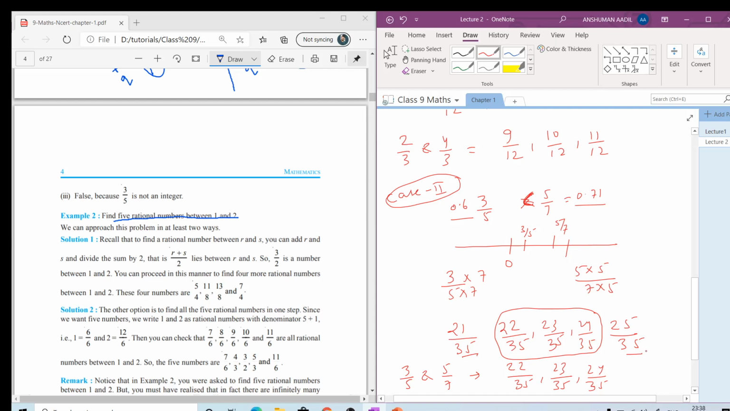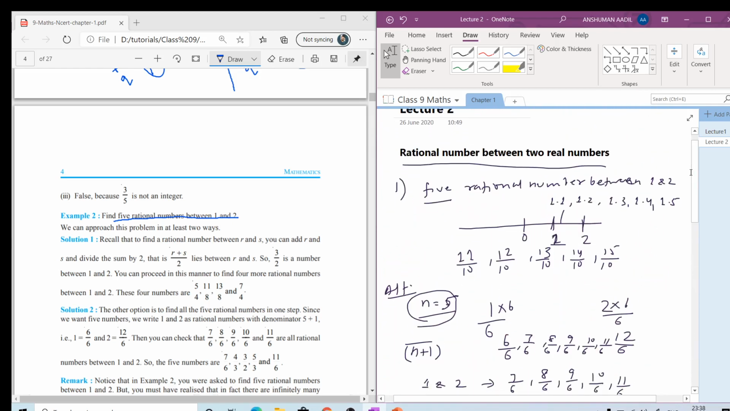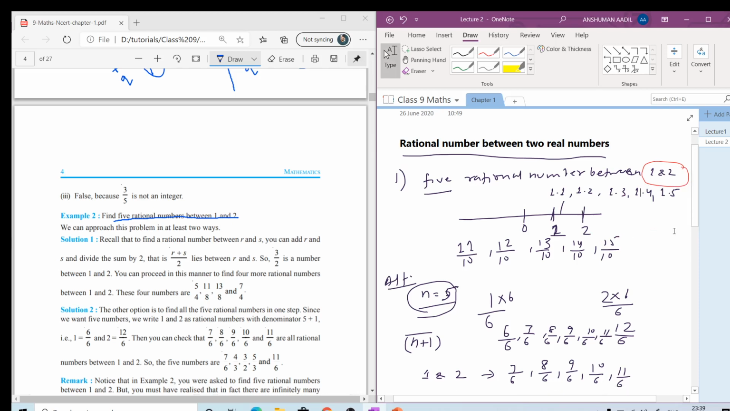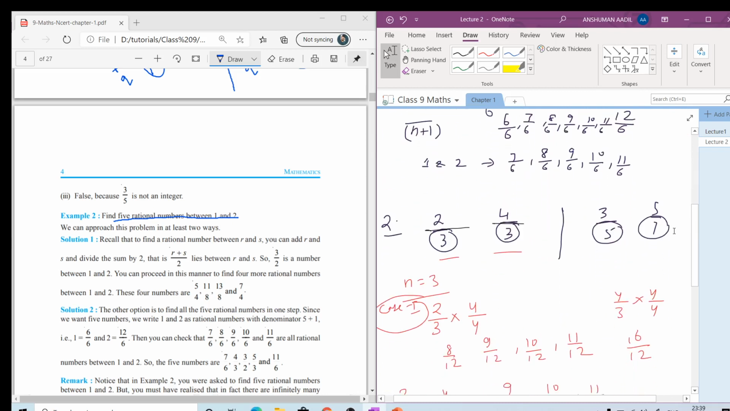Before moving forward, let's revise what we have read till now. We started our lecture with finding rational numbers between two real numbers. First, we took integers 1 and 2, and we saw how we can find rational numbers between two integers and write them easily. Similarly, we followed similar methods for fractions.